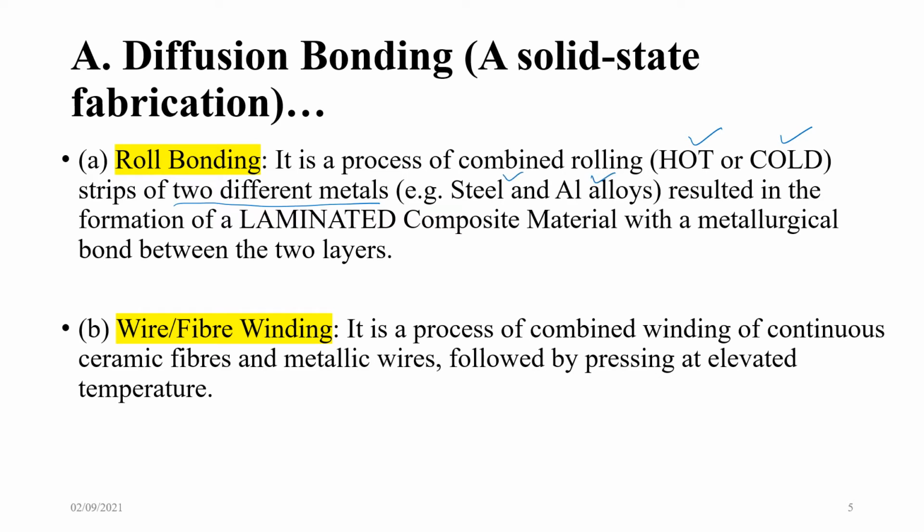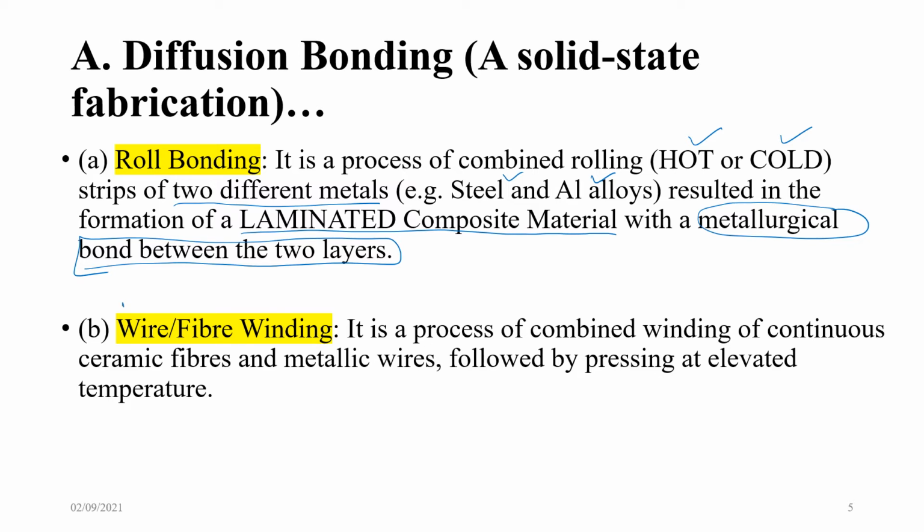steel and aluminium alloys, resulting in the formation of a laminated composite material with a metallurgical bond. The bond is metallurgical because of this pressurized phenomenon at a high temperature. What is the other method?